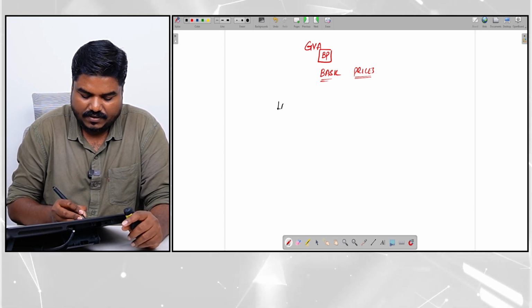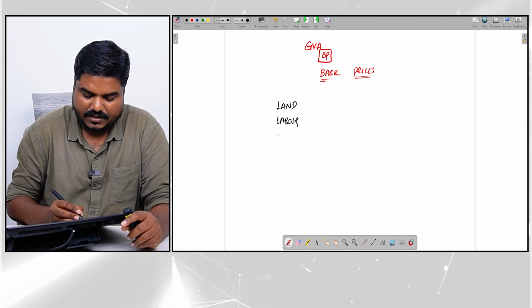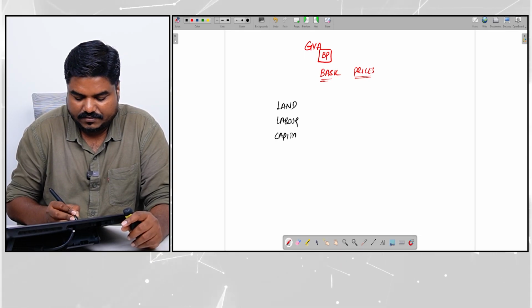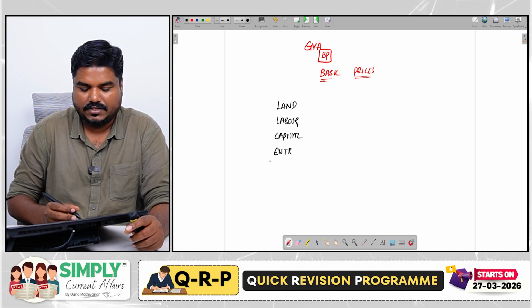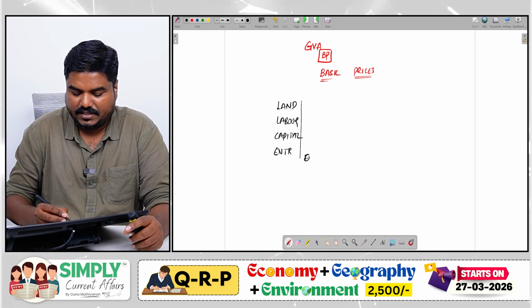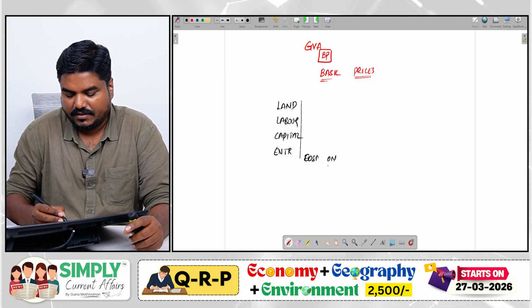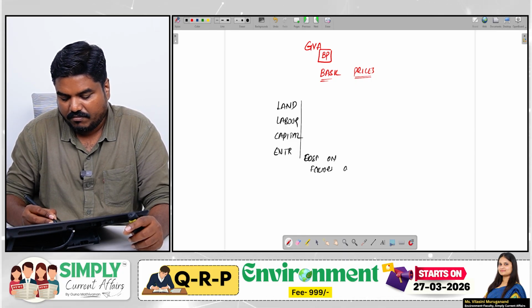That is the land cost, the labor cost, the capital cost. Similarly, the entrepreneur will also take a cost. So this is the cost on factors of production.